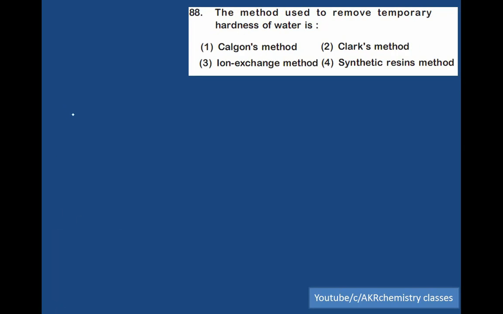Which method is used to remove temporary hardness of water? Clark's method is used to remove the temporary hardness of water. The remaining three methods, that is 1, 3 and 4, are used to remove permanent hardness of water. So the second one is the right option.